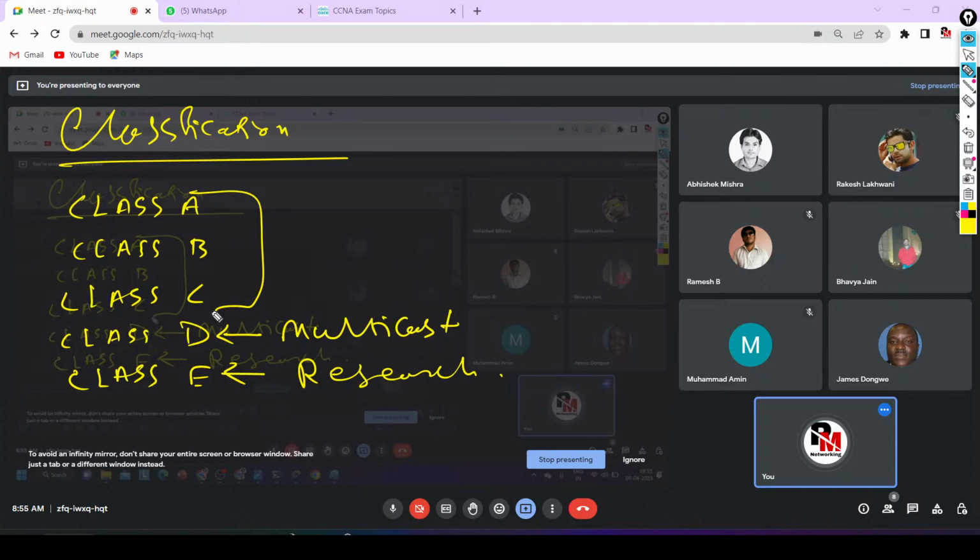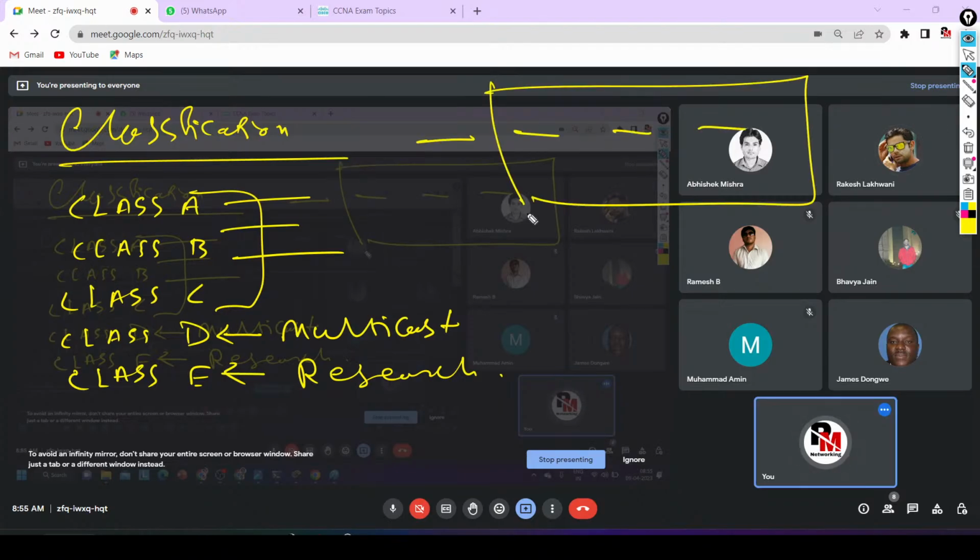Now we need a range of IP addresses for each class. So we divide IP addresses on the basis of the value present in the first octet only. Actually, we have 4 fields in an IP address. To divide IP addresses into classes, we don't need to do anything with the last 3 octets. Everything that we are going to do is with the first octet only. We are not going to touch the last 3 octets, meaning the last 24 bits. The game is over here only, in the first 8 bits.